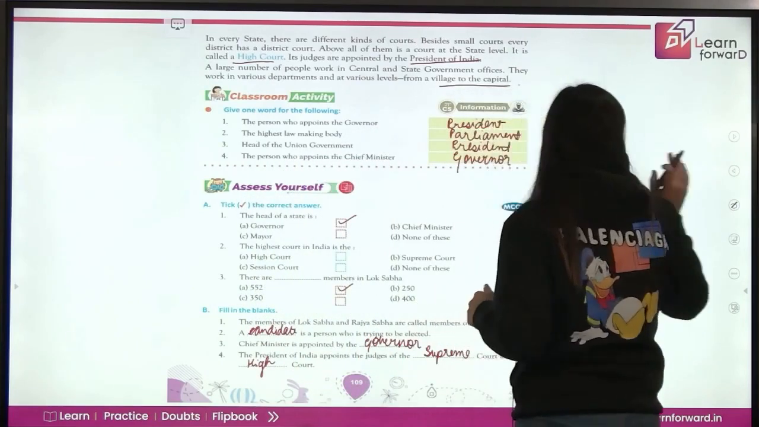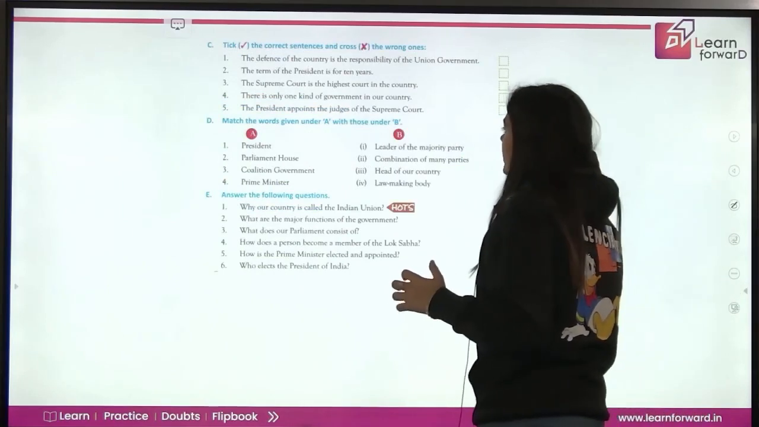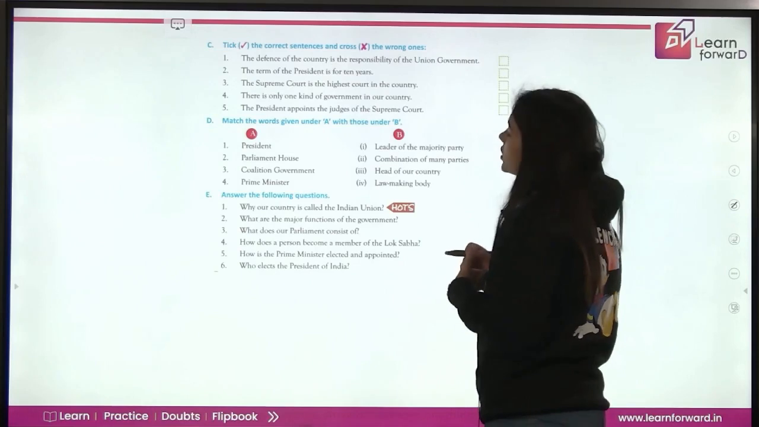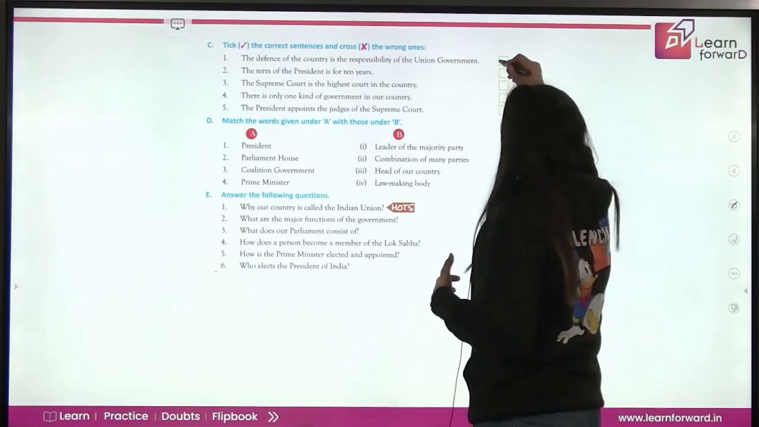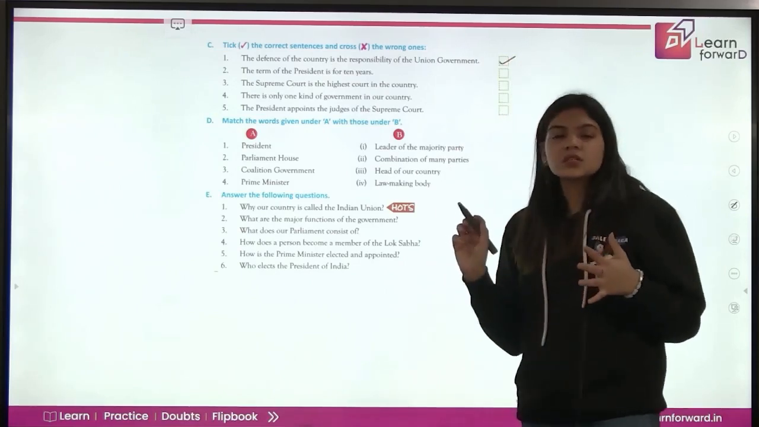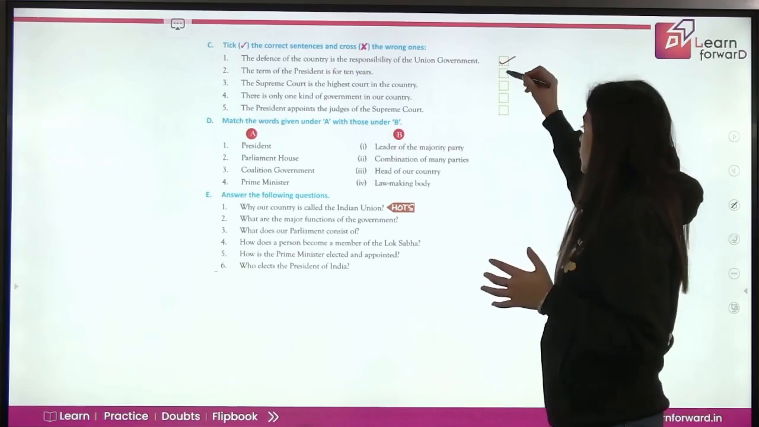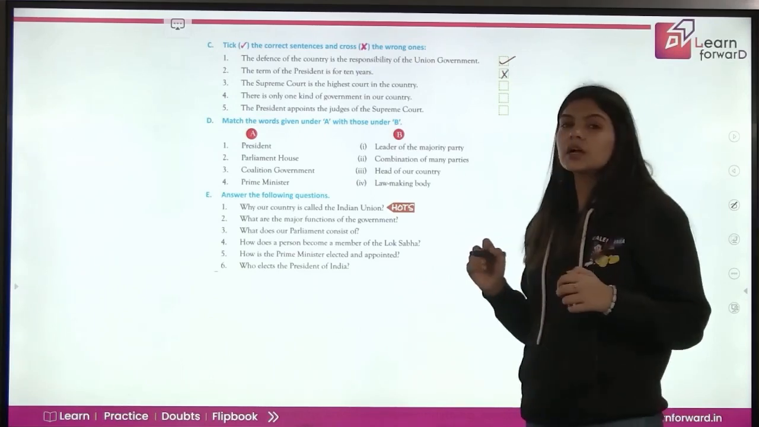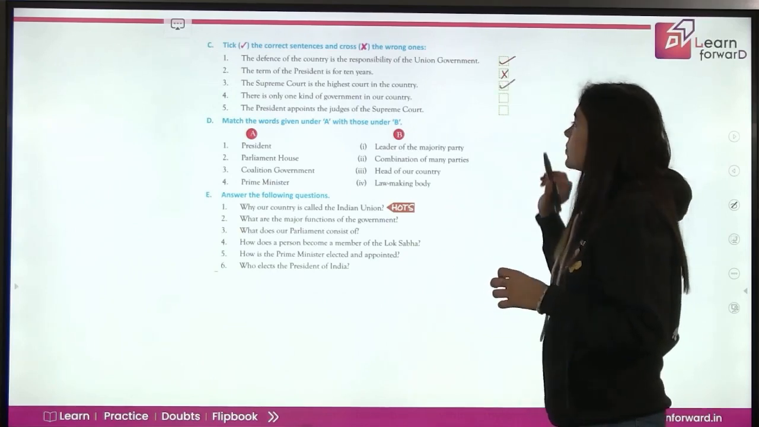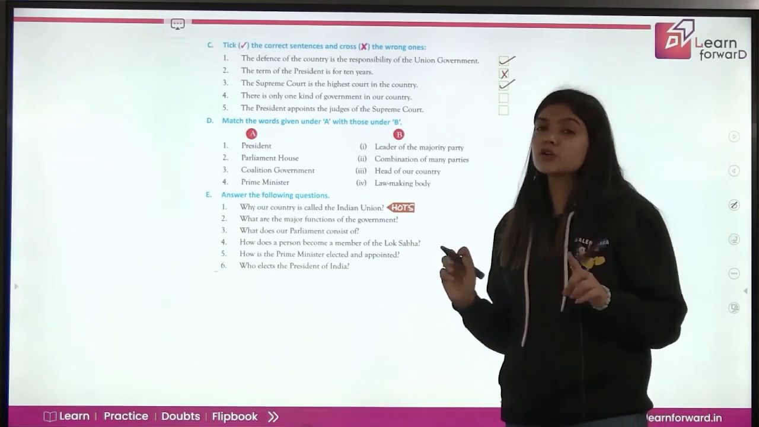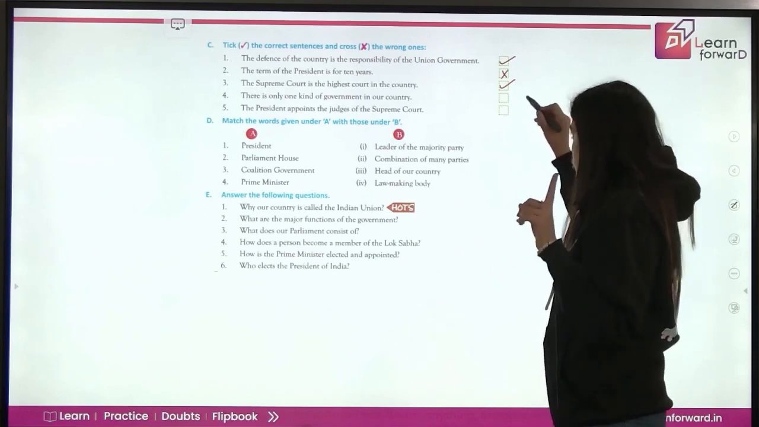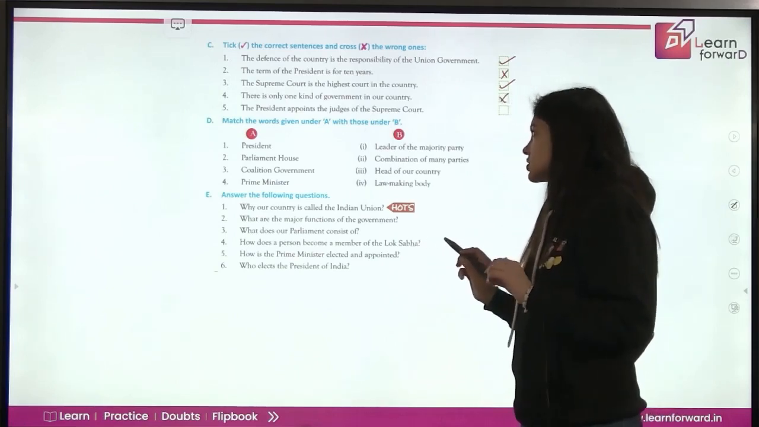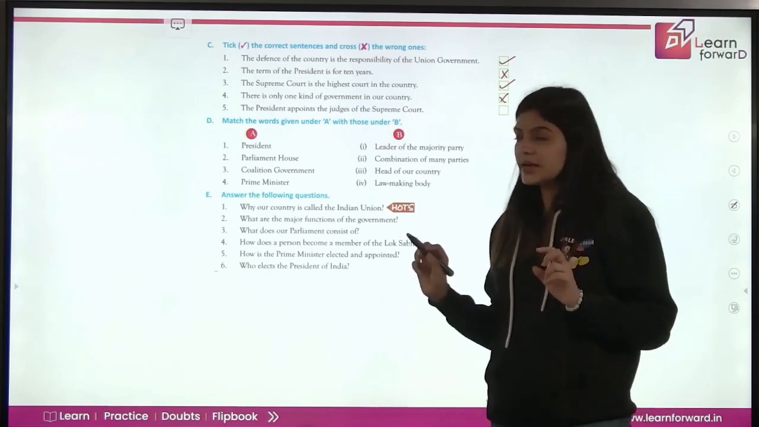Now next, tick the correct and cross the wrong ones. First, the defense of the country is the responsibility of the union government. So that is true. The term of the president is of 10 years. No, that is wrong. It is for 5 years. The Supreme Court is the highest court in the country. Yes, that is also right. Fourth, there is only one kind of government in our country. No, there are two kinds of government, state and union. Fifth, the president appoints the judges of Supreme Court. So, yes, that is true.